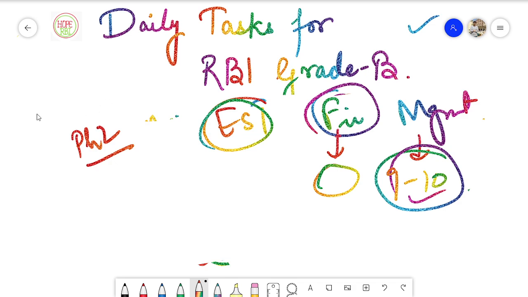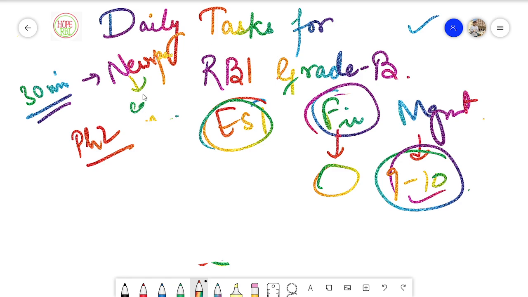I forgot a very important part. Even if you feel comfortable with it, you have to dedicate almost 30 minutes to a daily newspaper. Don't read too much into it, just read the editorial section. That is it. Don't read too much news, because you will find most of the news on Affairs Cloud or PIB. So no need for that. You just need to analyze the editorial sections. Very, very helpful for the mains descriptive portion as well as for the interview phase.